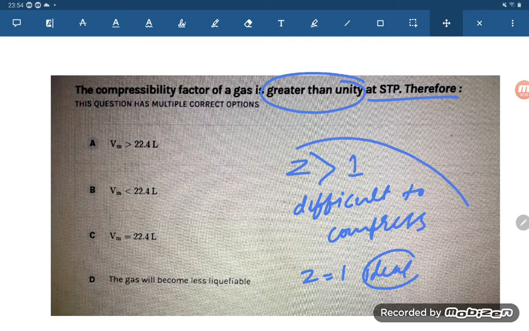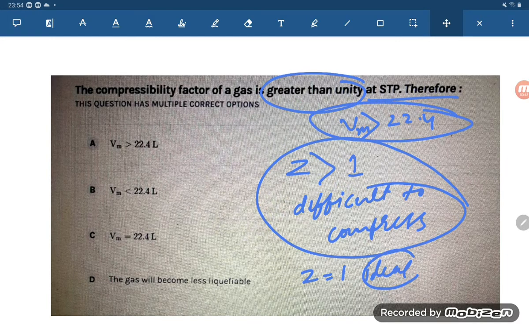Okay, so it is difficult to compress, which means the volume should be more than the 22.4 liter at STP. So the correct option is option number A, student.